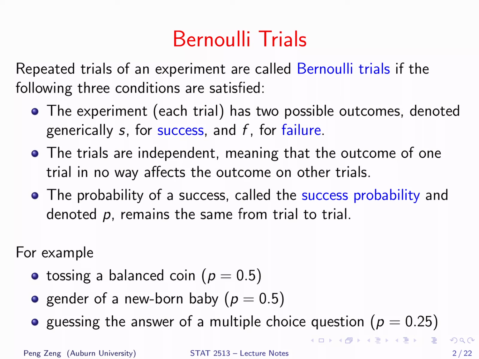Second, trials are independent of each other. It means that the outcome of one trial will not affect the outcome of the other trial. When tossing a coin, the result of one toss is independent of another toss. Third, the probability of a success remains the same from trial to trial.